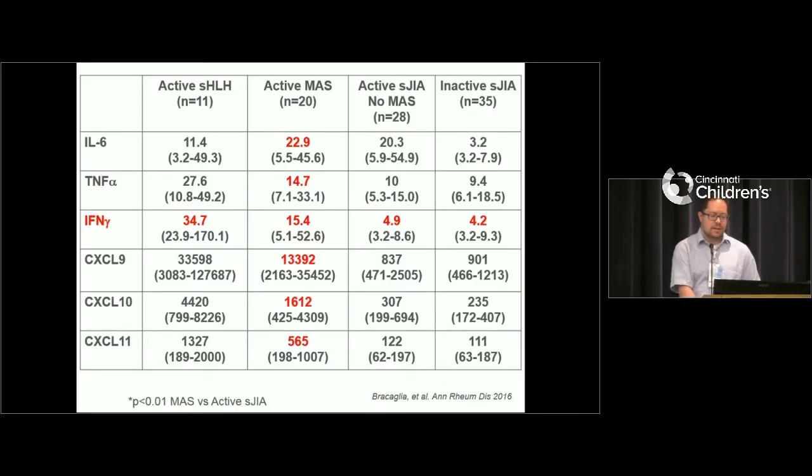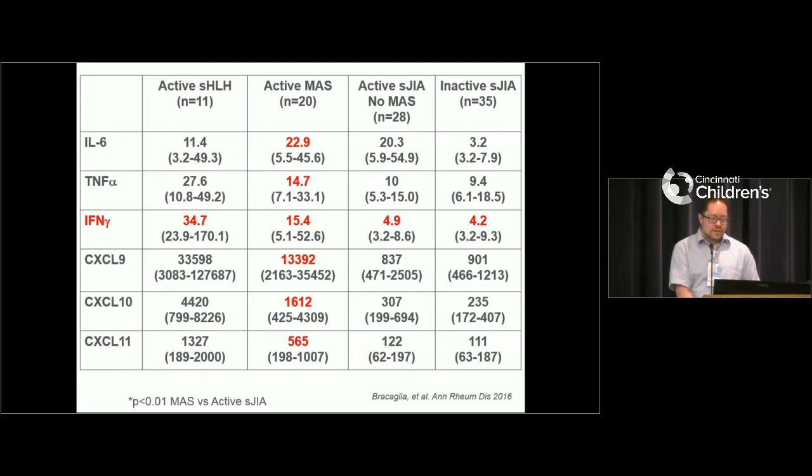We looked at several groups of patients: children with systemic JIA who were doing awesome, with no signs of disease at that time; patients whose disease was active but they weren't having MAS; and patients who were having MAS, and as a comparison, also patients with HLH. And what we found was that, in fact, interferon gamma levels were much higher in active MAS than they were during systemic JIA without signs of MAS, even when the disease was very active.